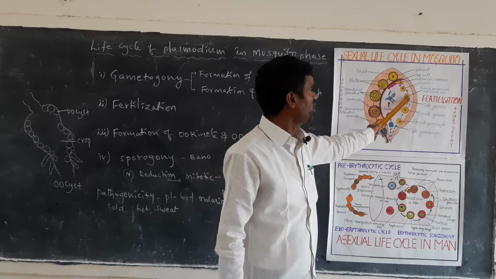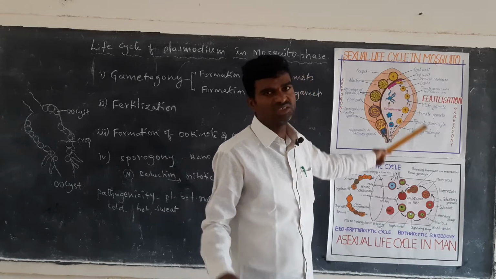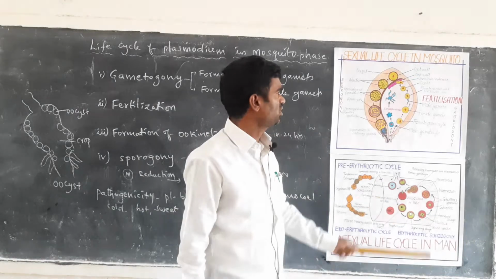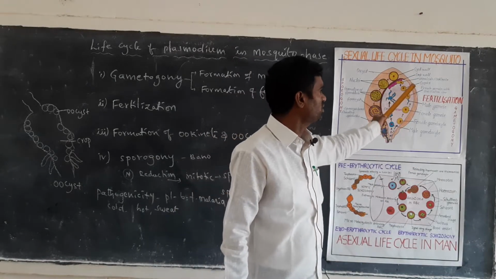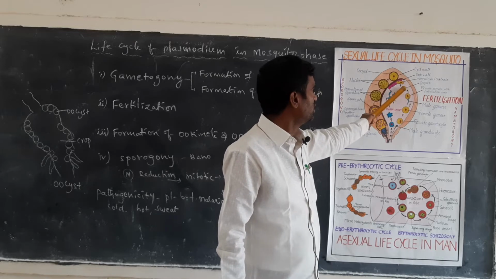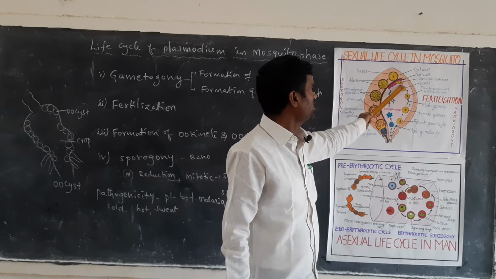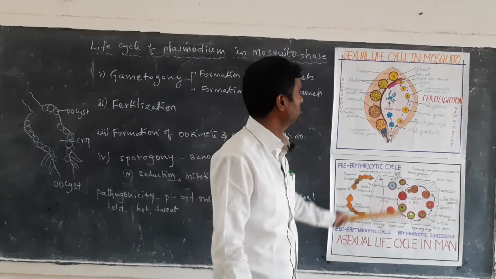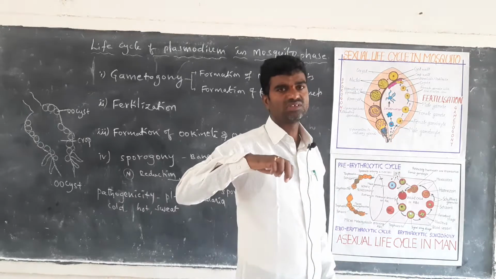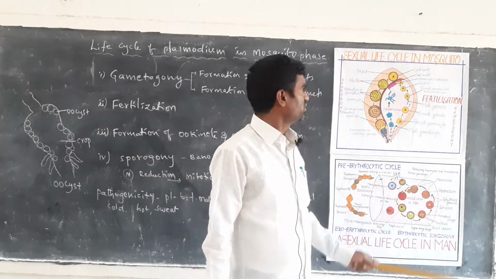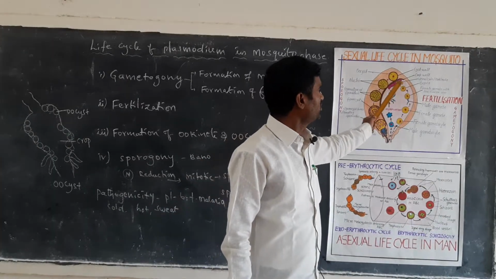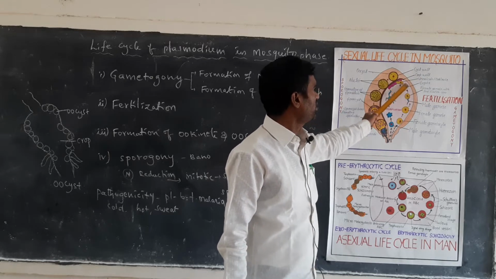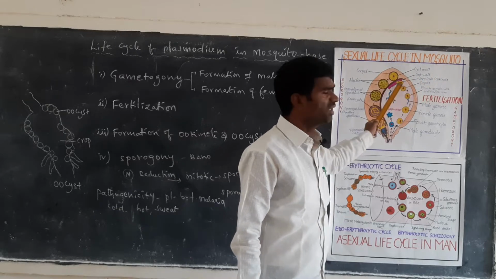Further, the male and female gametes form a zygote. The fusing of the male and female gametes is called a zygote. The zygote forms a round-shaped structure. Next it undergoes some structural and morphological changes and attaches to the crop wall of the mosquito. This is the crop wall. Here it forms a vermicule or ookinete.